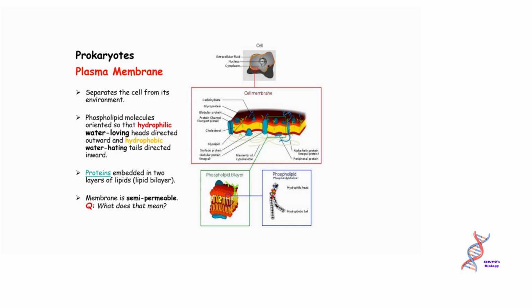The plasma membrane separates the cell from its environment. Phospholipid molecules are oriented so that hydrophilic, water-loving heads are directed outward and hydrophobic, water-hating tails are directed inward. Proteins are embedded in two layers of lipids, the lipid bilayer. The membrane is semi-permeable. Question: What does that mean?